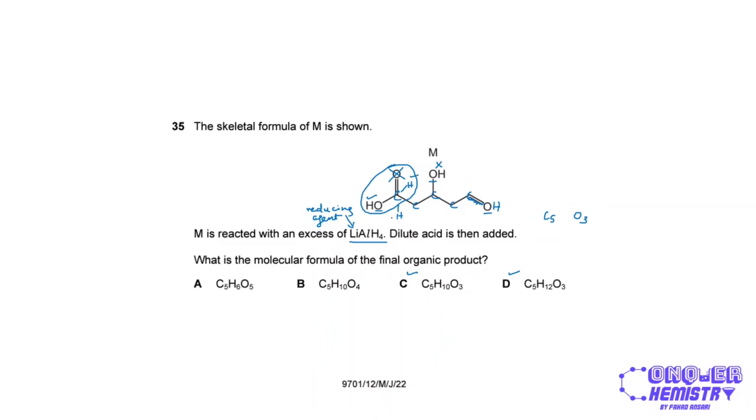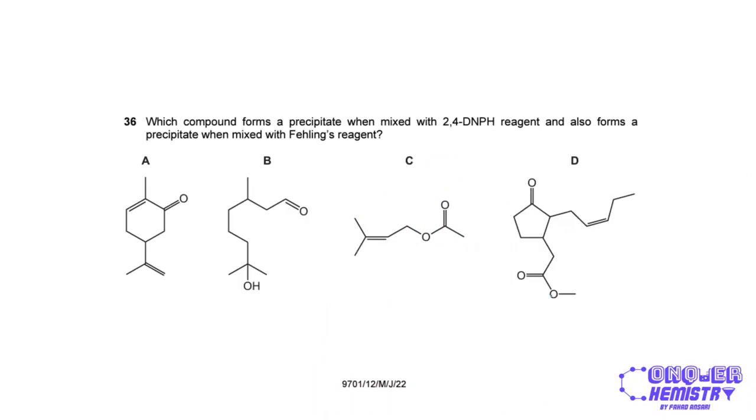So that's 1, 2, 3, 4, 5, 6, 7, 8, 9, 10, 11, and 12, right? So this is going to be C5H12O3. So option D is the final product.